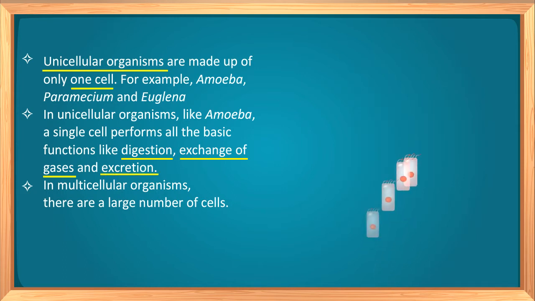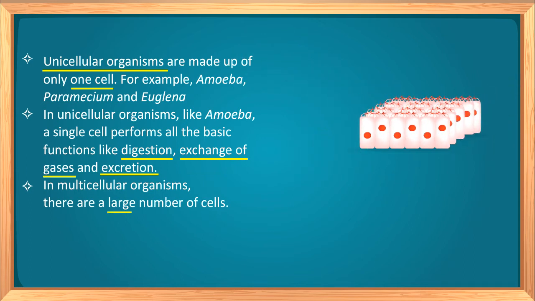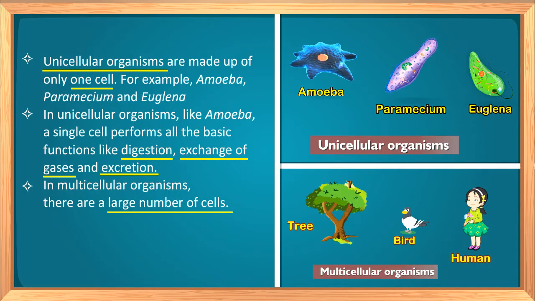Now what about multicellular organisms? In multicellular organisms, there are a number of cells. There are millions of cells in fact. Trees, birds and humans, all these are multicellular organisms. So now you have understood the difference between unicellular and multicellular organisms. Now let's see what are tissues in multicellular organisms.